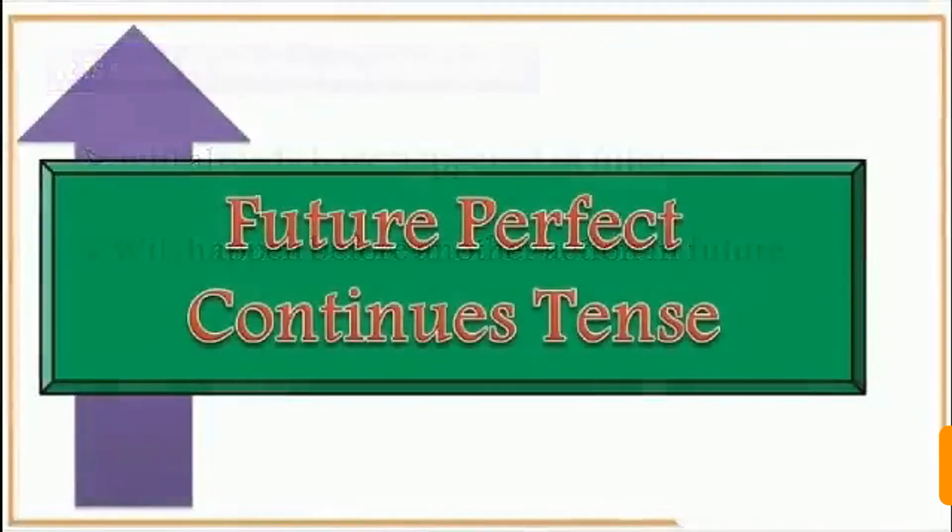Now let's talk about the last part of future tense, that is future perfect continuous tense. Let us talk about it. What is the formula for it? What is its usage, and what are the keywords which indicate the future perfect continuous tense?